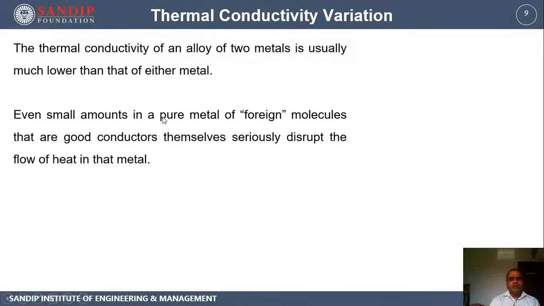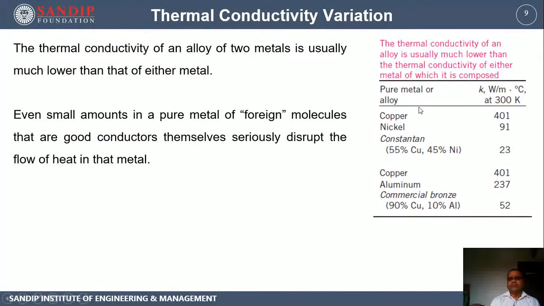Even a small amount of foreign molecules that are good conductors themselves seriously disturbs the flow of heat in these metals. So even the addition of a very small amount of impurity, or foreign material, or the forming of an alloy, will result in a reduction in the thermal conductivity of the pure metals. Here is an example.